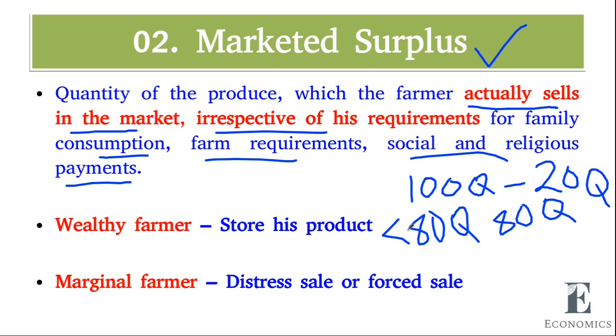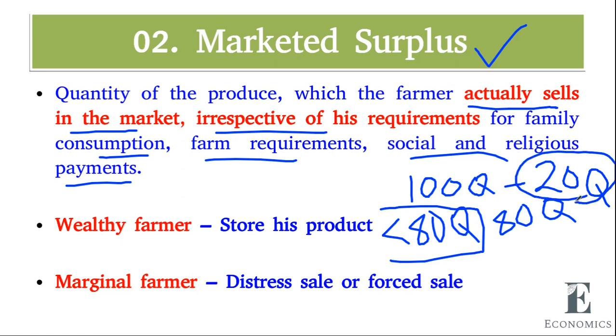So this situation is for wealthy farmers or large farmers. But in the case of a marginal farmer, they will not have this 20 quintals itself.